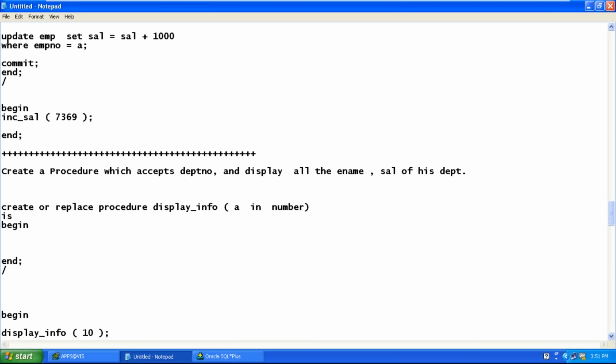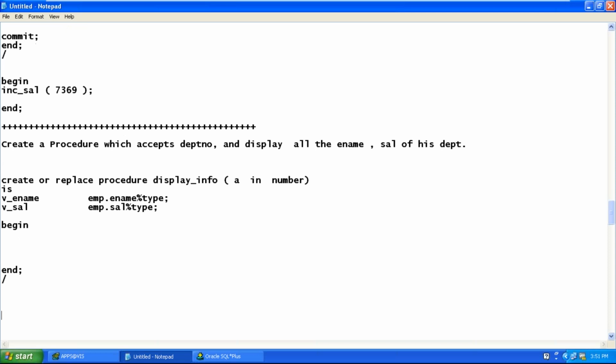So here we are going to display, so we need a select statement. How many columns do you want to display? 2 columns, employee name and salary. How many variables do you need? 2 variables. Ename, emp.ename percentage type, copy paste with vsal. Begin. Write the select statement after begin. Select both the columns.